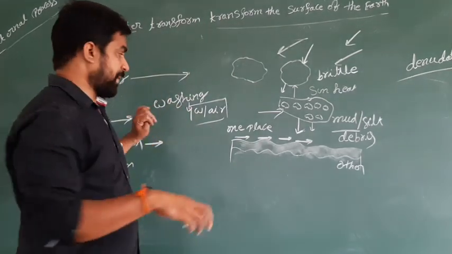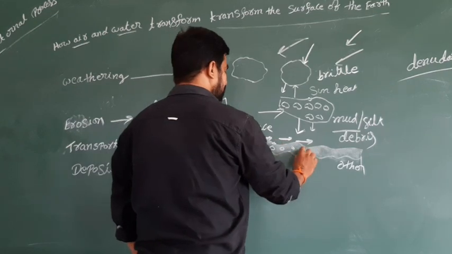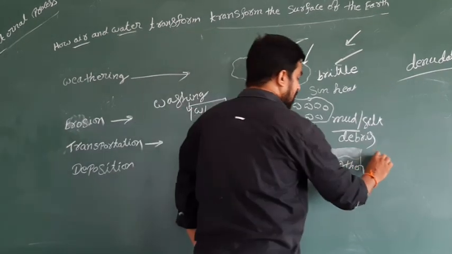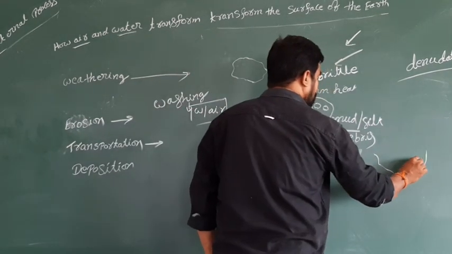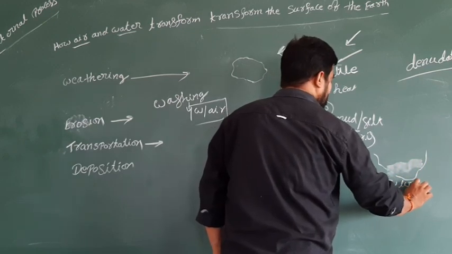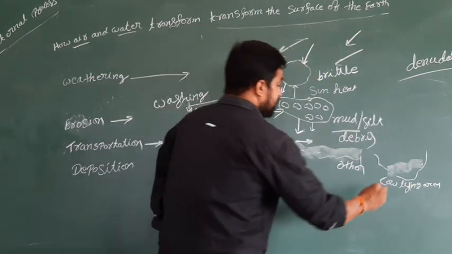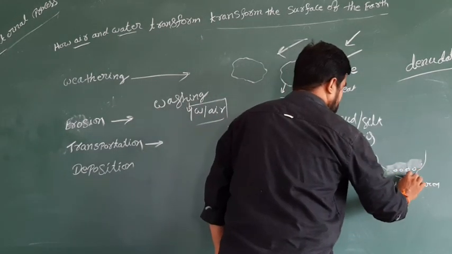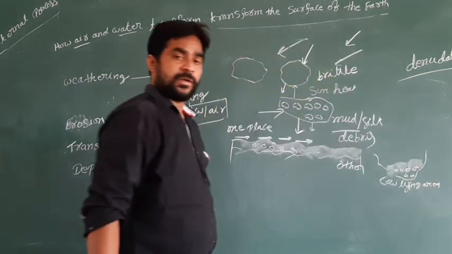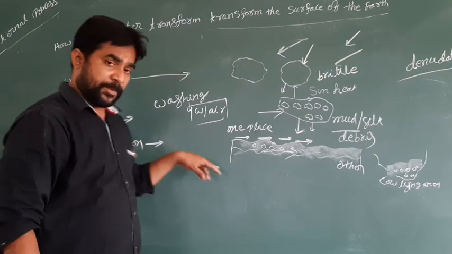The fourth step is that because of water or air, the material goes a long distance, and where it forms low lying areas, this material is going to be deposited. See, the fourth step is called deposition.